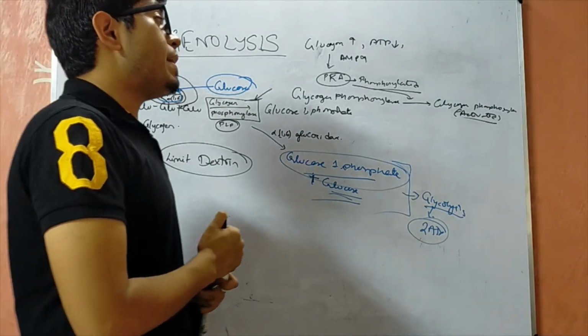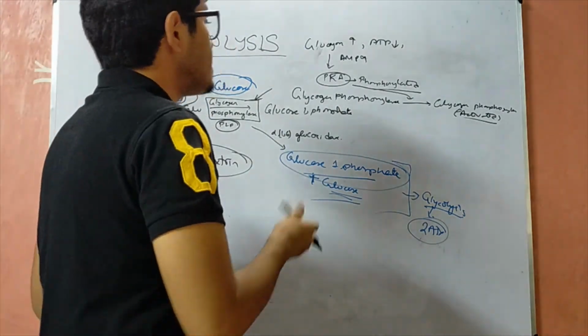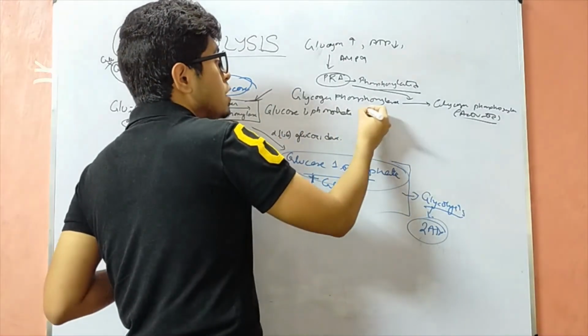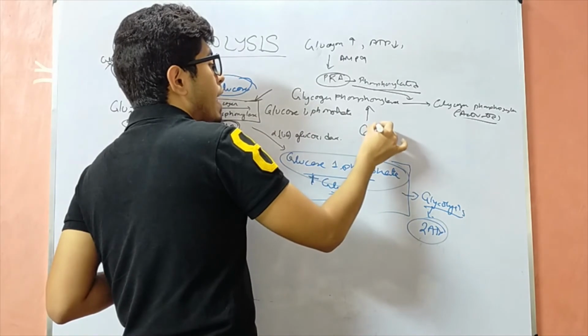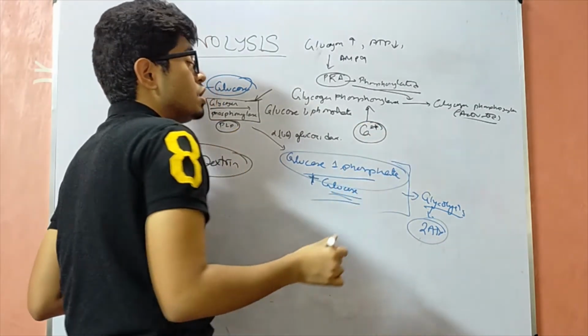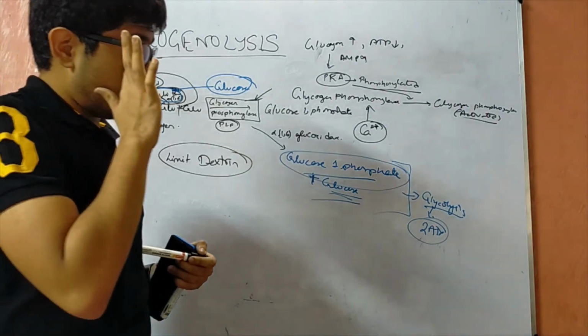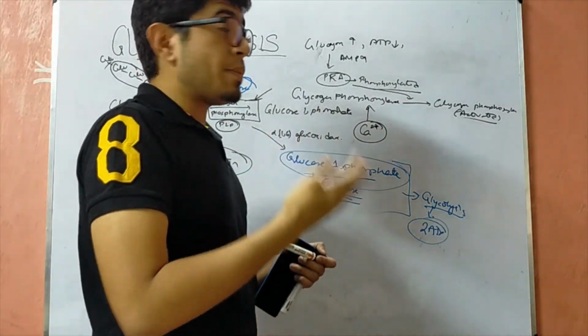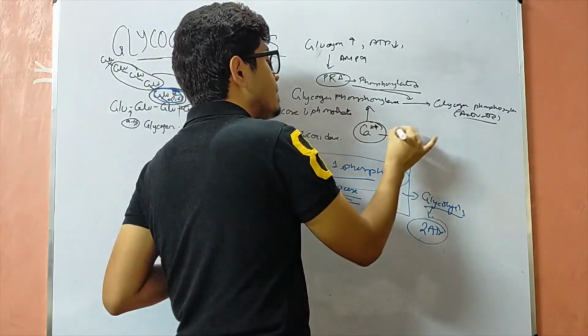This is stimulated by glucagon and is AMP dependent. Moreover, glycogen phosphorylase also has a positive effect with calcium. Therefore, calcium also stimulates the enzyme glycogen phosphorylase, and the pathway is stimulated.